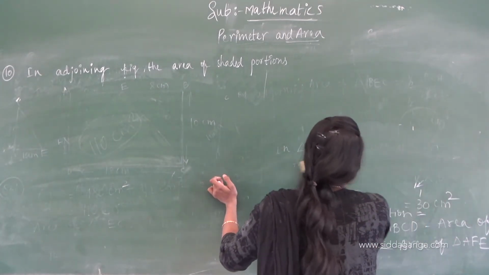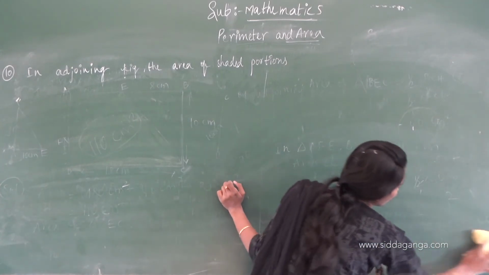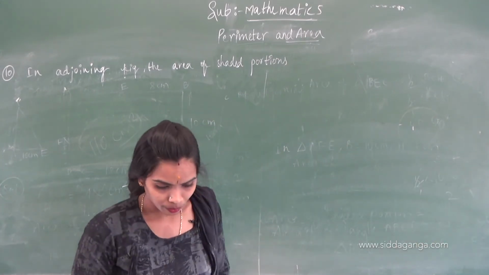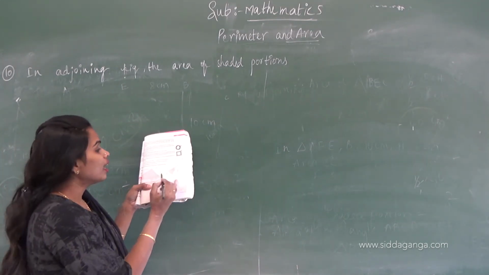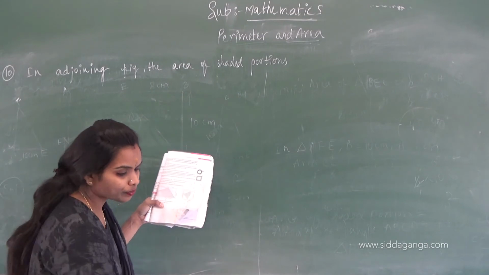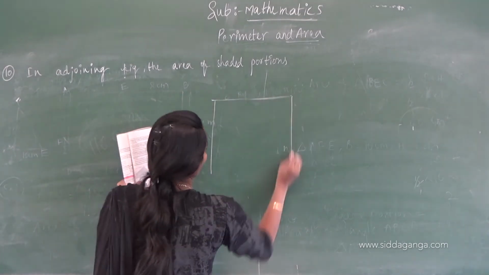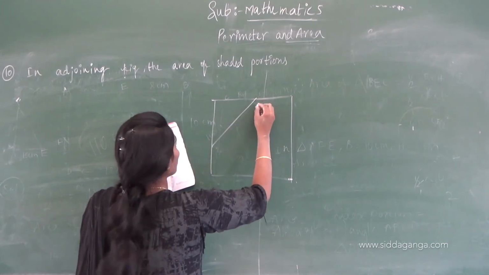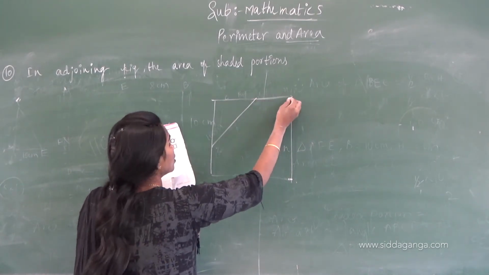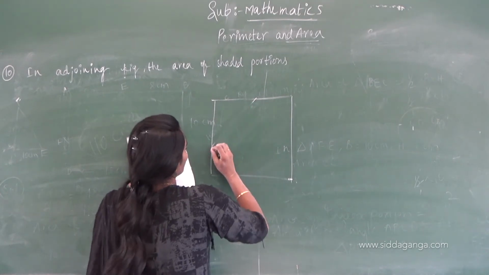The B question is like that only, children. You have to do it as homework. If you observe this one, one square they have given. Sorry, children.